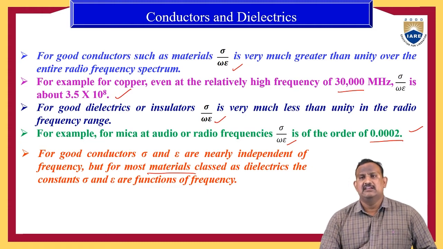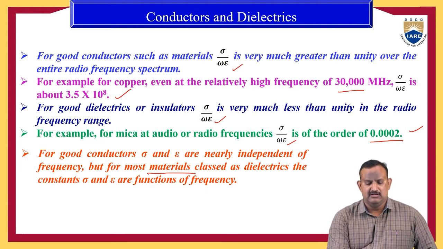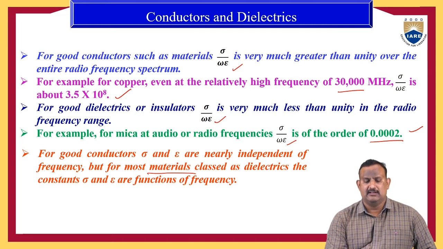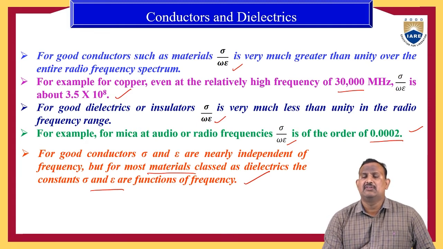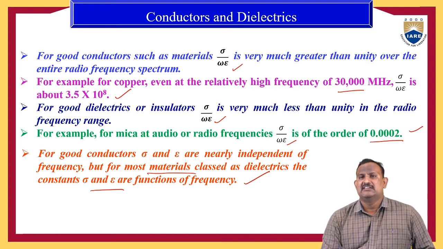For good conductors, sigma and epsilon are nearly independent of frequency, but for most materials classed as dielectrics, the constants sigma and epsilon are functions of frequency. I repeat once again, for good conductors, sigma and epsilon are nearly independent of frequency, but for dielectric materials, sigma and epsilon depend on frequency.